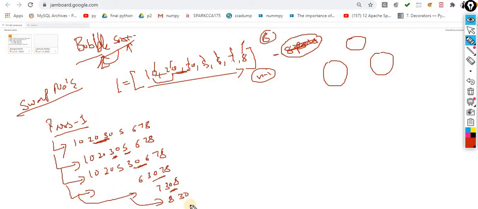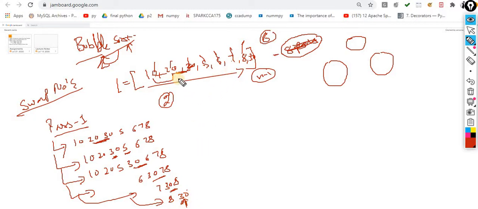After performing pass number 1, you will get this 30 in the accurate position. This 30 will come to the accurate position over here rather than here. So this is basically the concept of doing this swapping. And after the second pass, now observe this scenario. After the first pass, my first element is in the exact position.